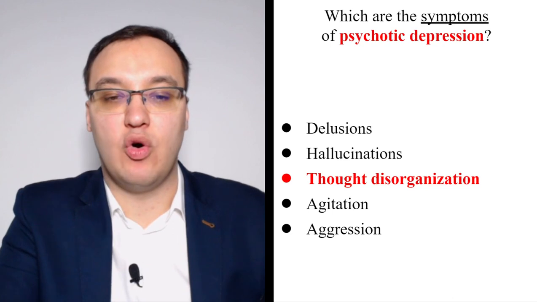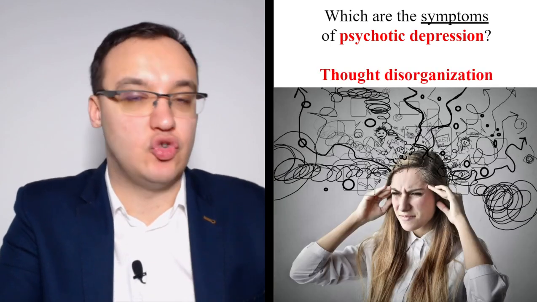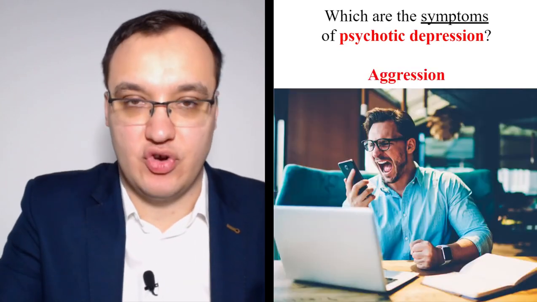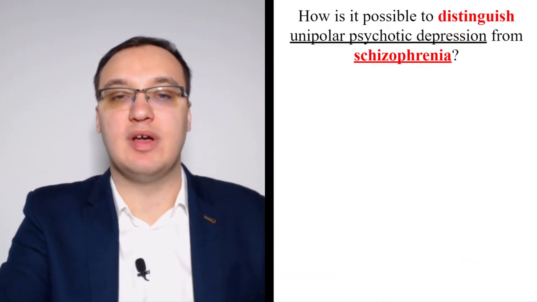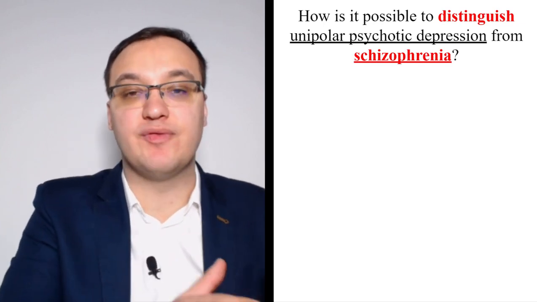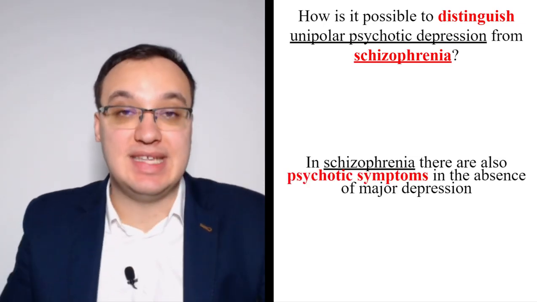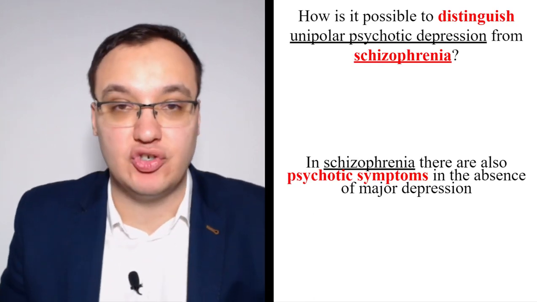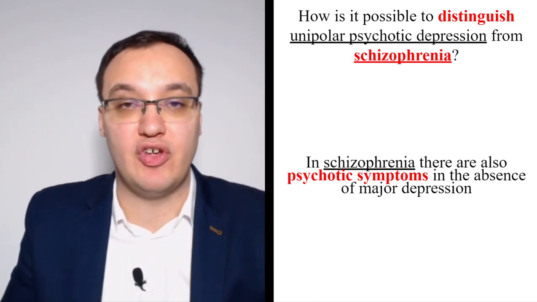The symptoms also are thought disorganization, so no logical step, agitation, and aggression. These are all the symptoms of psychosis, and we distinguish unipolar psychotic depression from schizophrenia by seeing that in schizophrenia we have psychosis in the absence of depression. There is no depression in schizophrenia here.